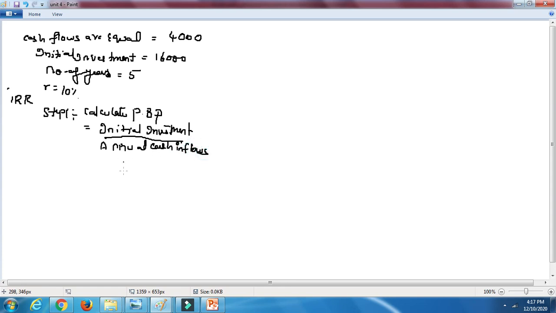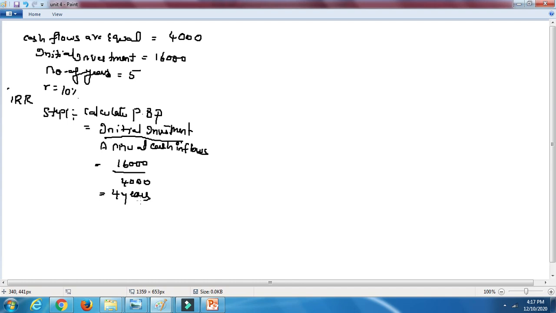The initial investment is 16,000, and the denominator will be 4,000. So 4 years is the payback period.